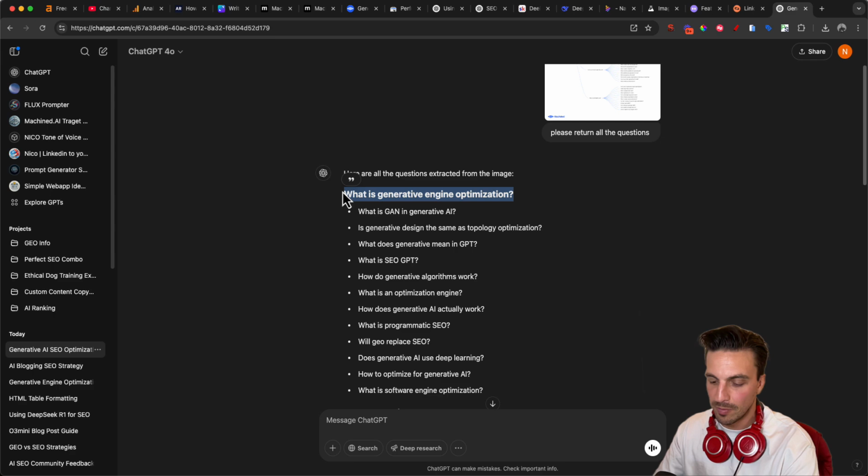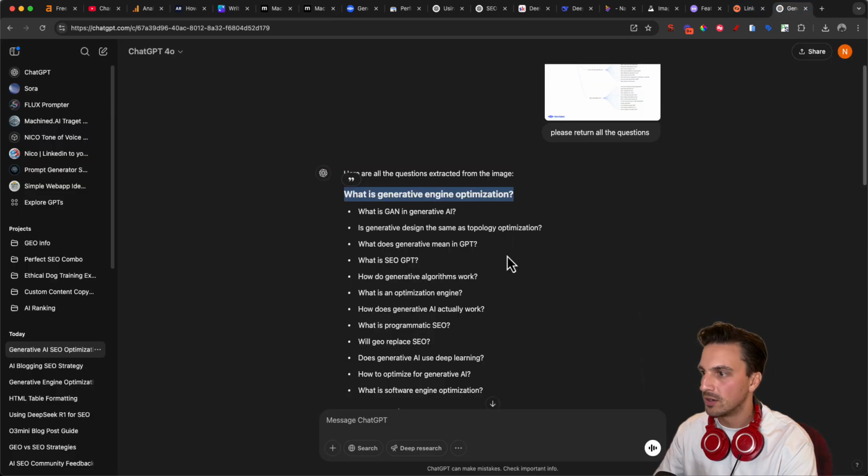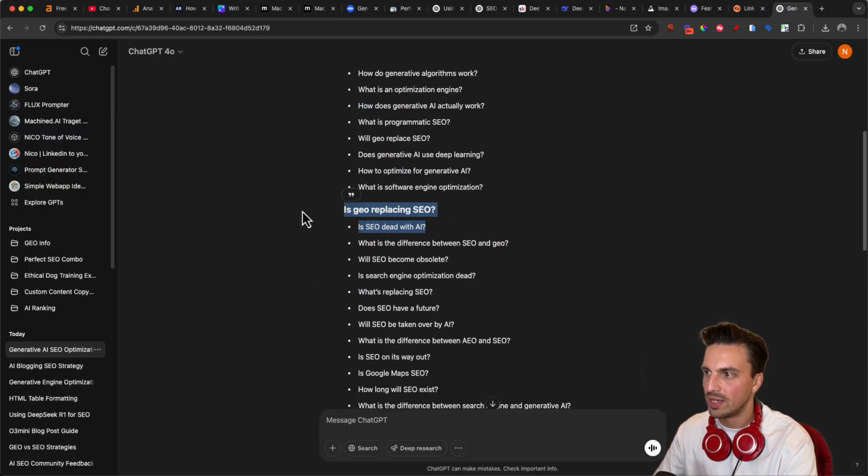What is generative optimization? And I want to do that in a blog post. I'm going to go to Machined AI and just place it there and go back here. And these ones here, I want to answer, is GEO replacing SEO and is SEO dead with AI? Those will be great questions to answer in individual blog posts.